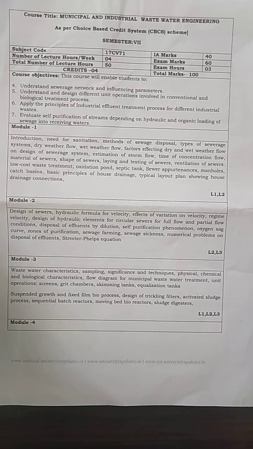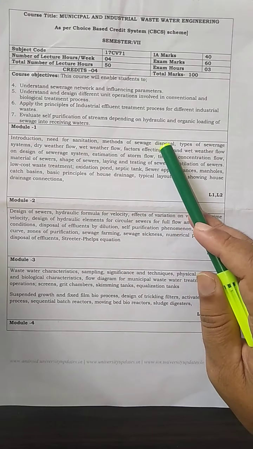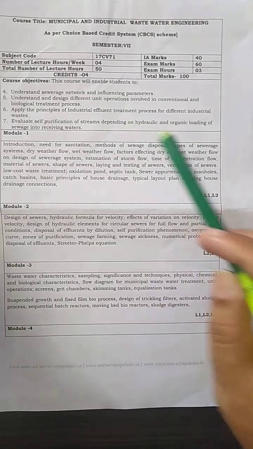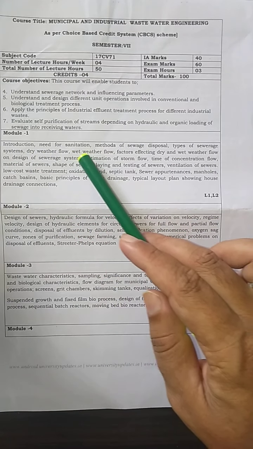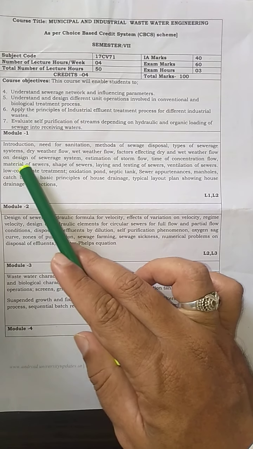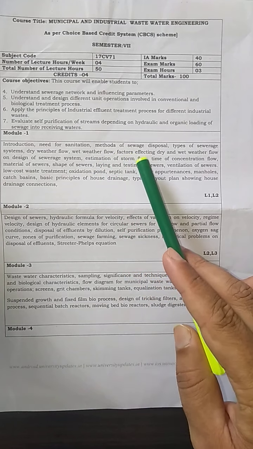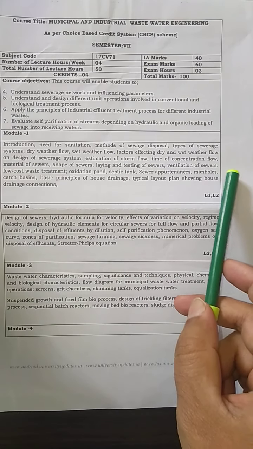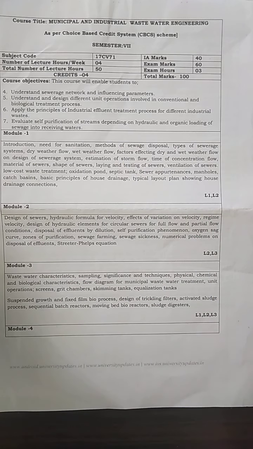In module 1 we have covered the introduction, need for sanitation, methods of sewage disposal, and types of sewerage system. In that we have seen the conservancy and water carrier system, dry weather flow, wet weather flow, factors affecting dry and wet weather flow, design of a sewerage system, and estimation of storm flow. Now we are going to concentrate our study on the next part of module 1. We have finished half of module 1.